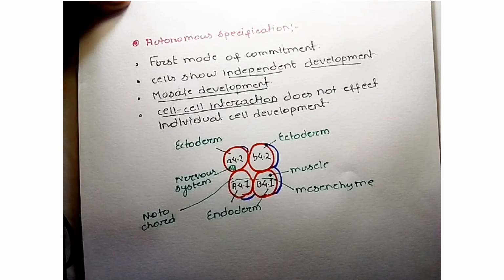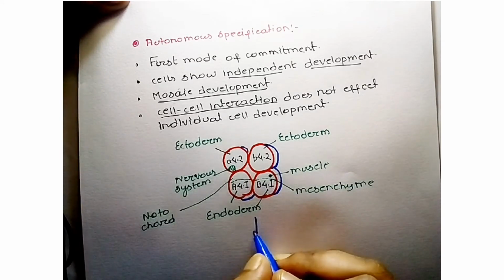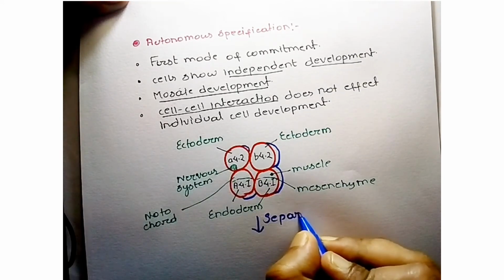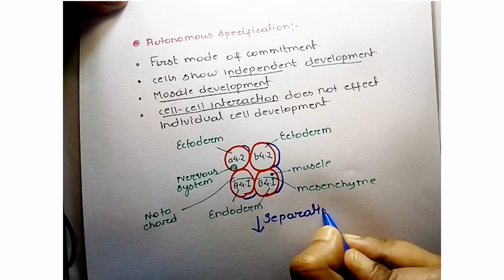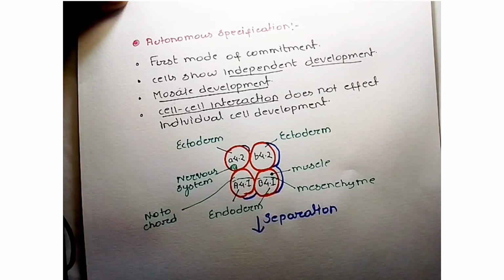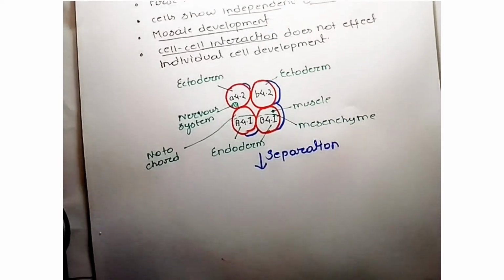But now we separate these blastomeres. We separate these 4 pairs of blastomeres. So what happened?